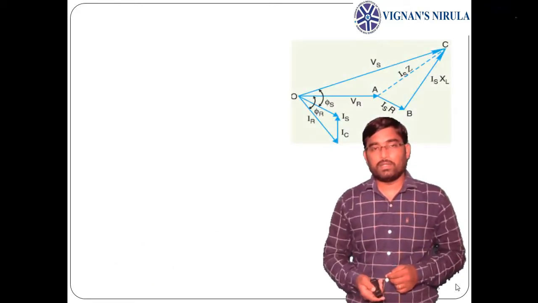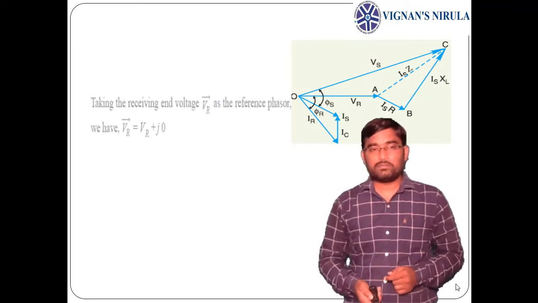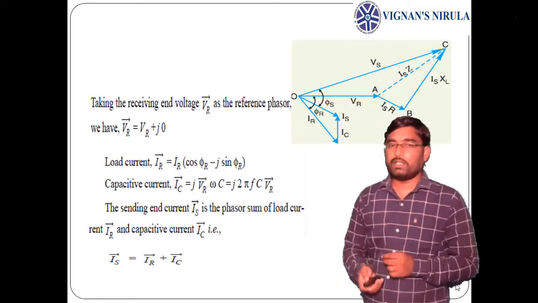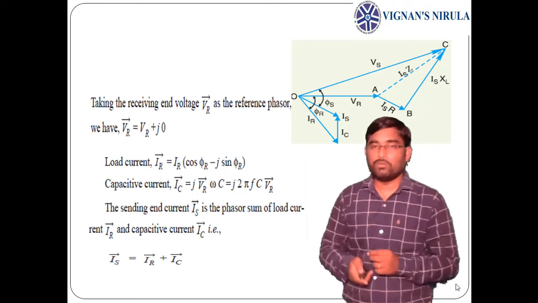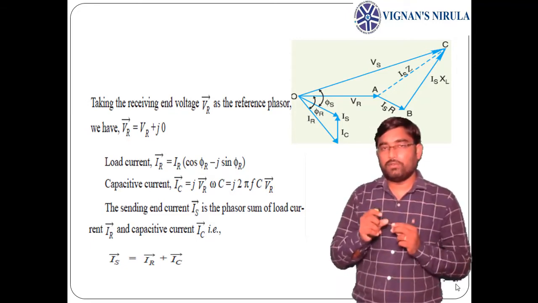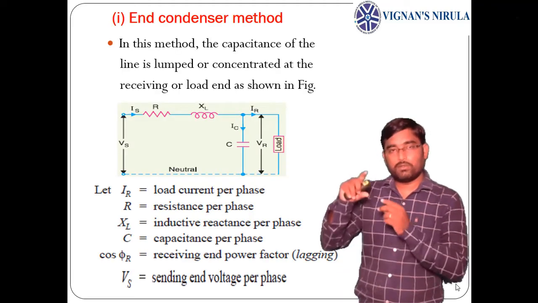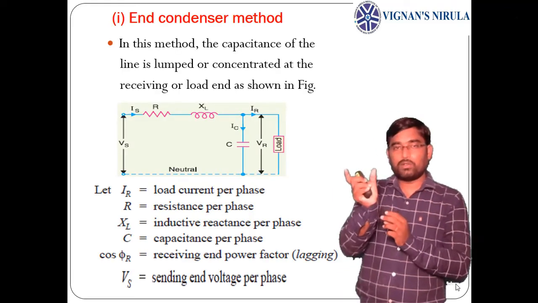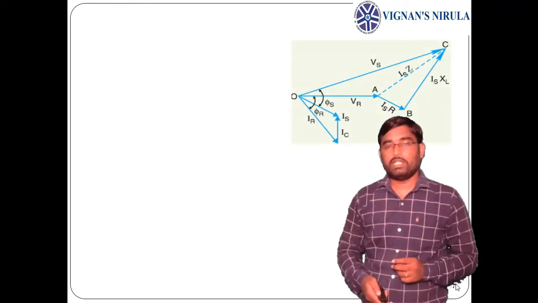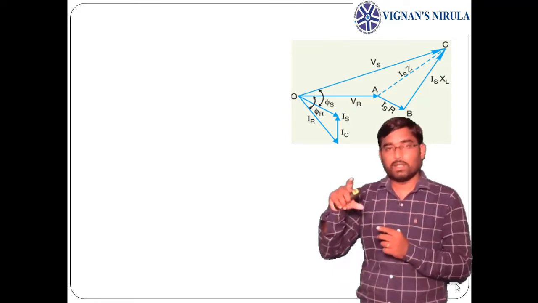If you see the analysis for the end condenser method, from the circuit, if you draw the diagram, Vr is taken as reference. Here see the phasor diagram. First Vr is taken as reference, which is OA. If you apply KVL, then Vs equals the voltage at the receiving end plus the drop across the line, Vr plus Is into Z. So to Vr we need to add Is into Z, which is Is into R plus j Is into XL.